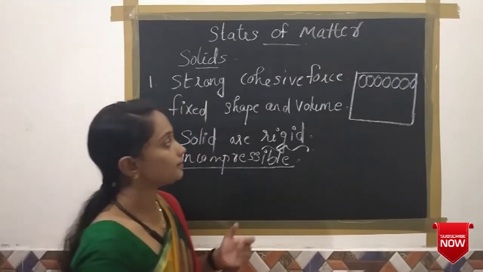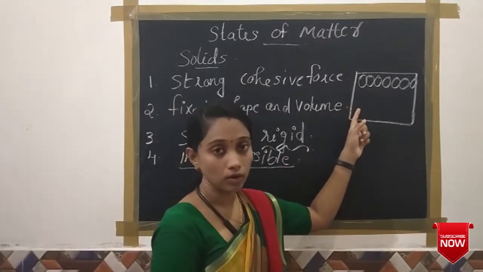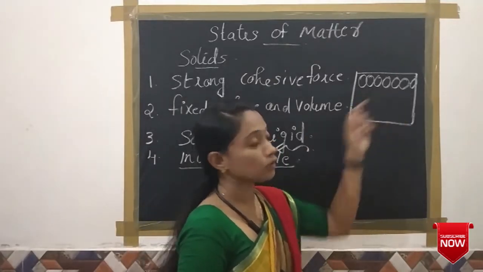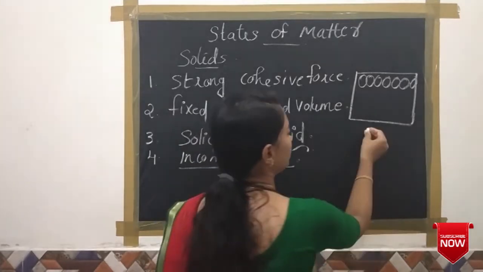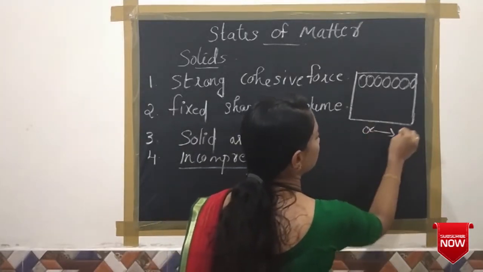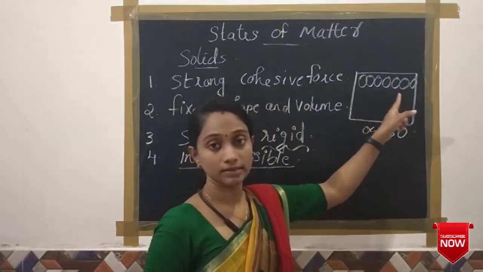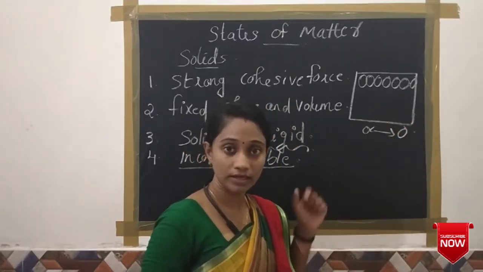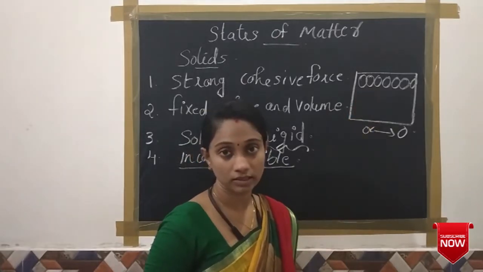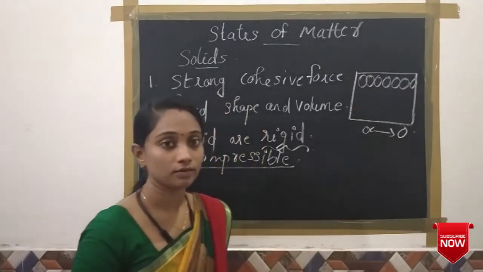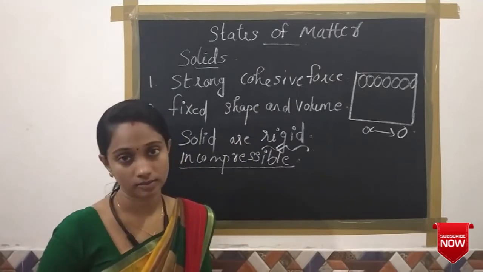The reason is that in a solid, the particles are very closely packed and the distance between two particles, the interparticle distance, is very small, and they have a strong force of attraction. So due to these two reasons, we can say solids are incompressible.